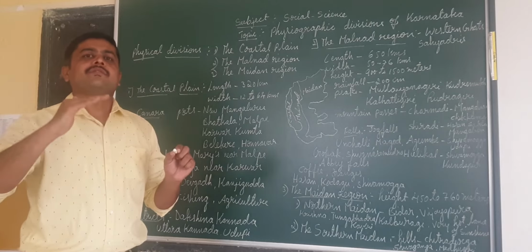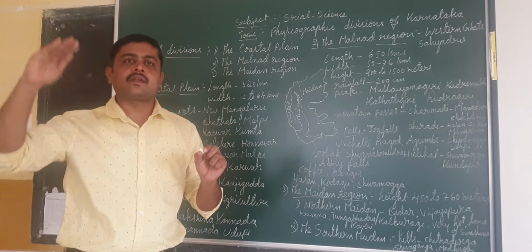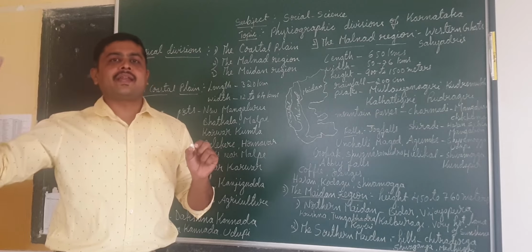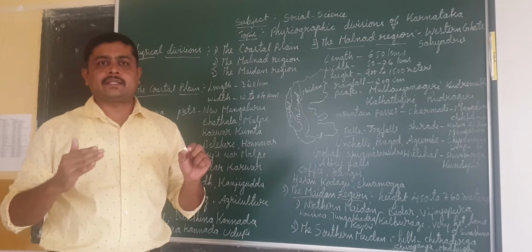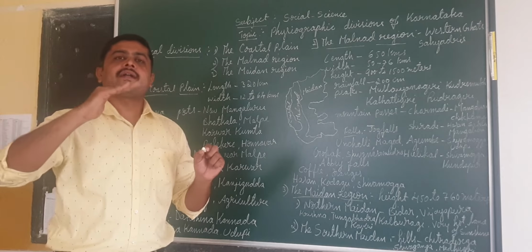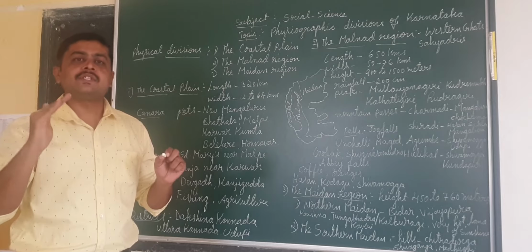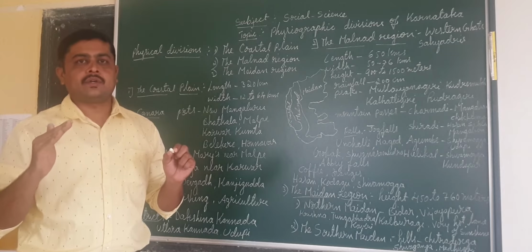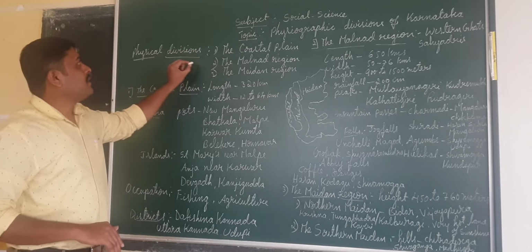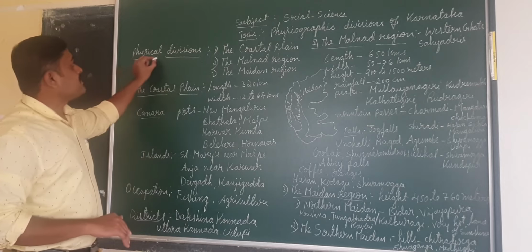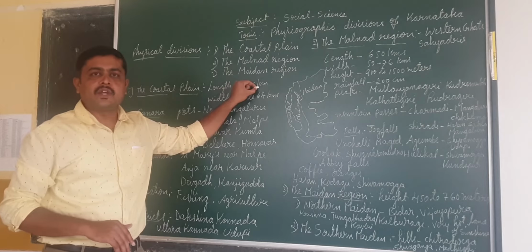Here we can see different types of features. Features here may include hills, rivers or streams, plain lands, plateaus, estuaries and coastal areas. On the basis of these, we can divide the entire state into 3 parts. That is known as the physical features of our state. In this lesson we are going to learn about these important physical features. We can also call them physical divisions. You should not forget it. So these are the physical divisions of Karnataka.